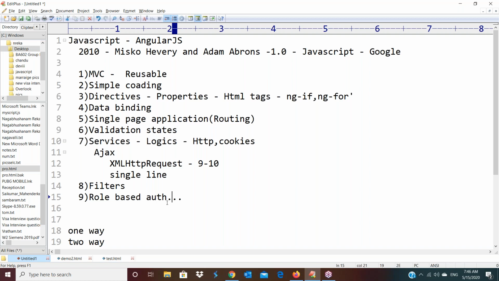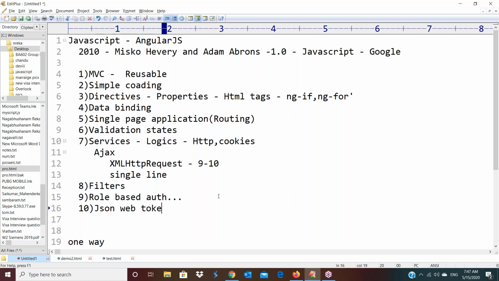So from this point of view, while working with JavaScript, it is not possible. Then we have to take the support of a server-side script to work with role-based authentication. But when you are coming to AngularJS, the router guards concept is there. What is that concept? Router guards. Using this concept, we can restrict the pages from normal user, manager, like that, based on the roles which we created. That is very, very helpful for us to work with this role-based authentication. Is it clear? And next one here, AngularJS is supporting JSON